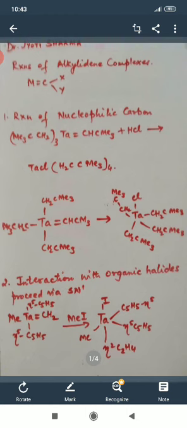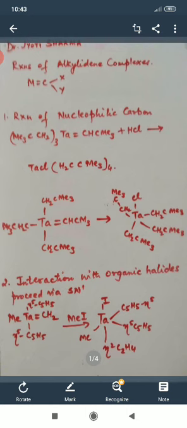For example, the tantalum carbene complex formed is tantalum double bond CH2. That means the carbon has two hydrogen atoms attached, and tantalum has two eta-5 C5H5 ligands and one methyl ligand.